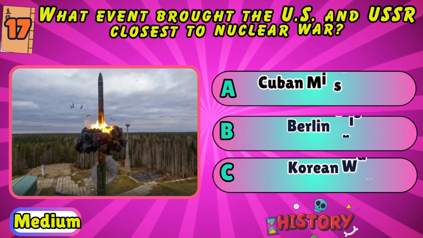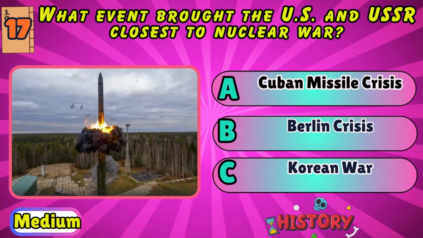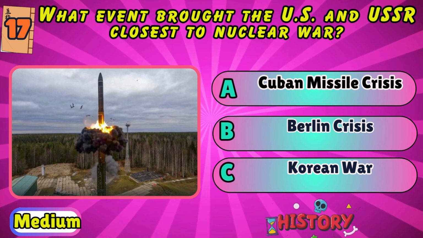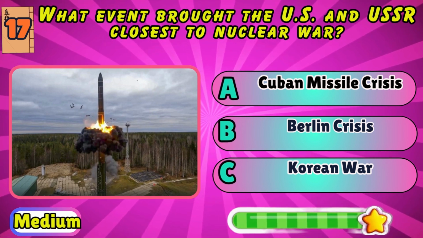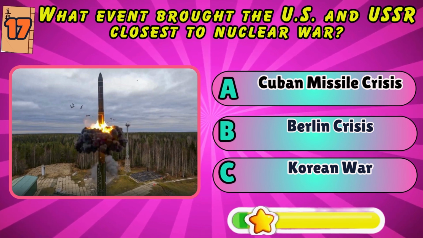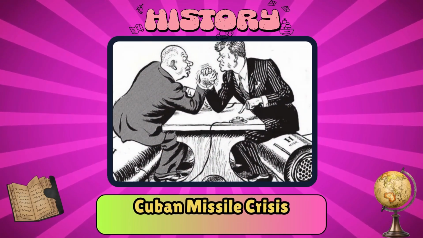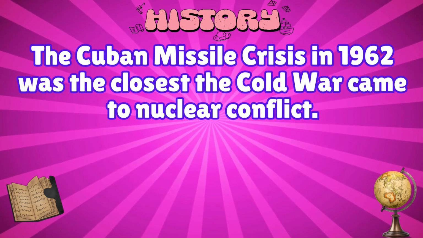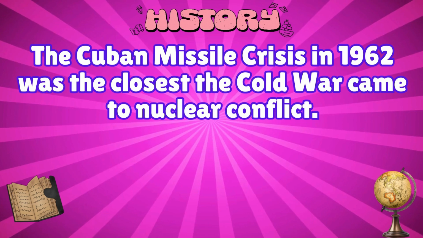What event brought the US and USSR closest to nuclear war? Cuban Missile Crisis, Berlin Crisis, or Korean War? Cuban Missile Crisis. The Cuban Missile Crisis in 1962 was the closest the Cold War came to nuclear conflict.